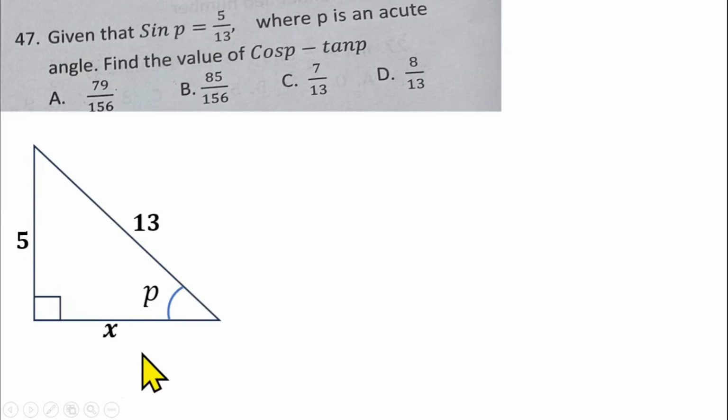We can now find the third side of the triangle so that we'll be able to find our cos, because cosine of an angle is adjacent over hypotenuse. So we need this side to find cosine, and we need this side to find our tan also. Because this is a right angle triangle, you can use Pythagoras theorem to find the third side.